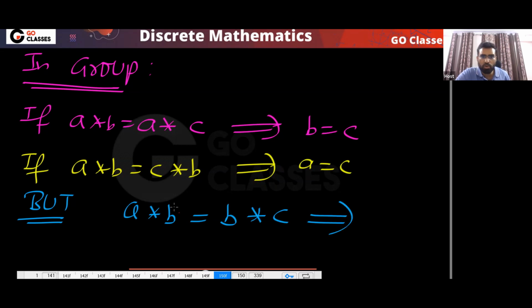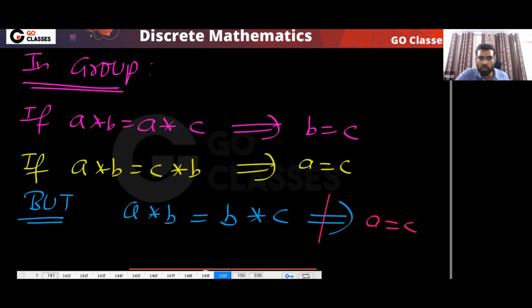Now here you don't do this. Please don't do this, because a group is not commutative. This you cannot do, and this does not imply that A equals C. So you can do left cancellation, you can do right cancellation, but you can't do this right and this left. This right and its left, you can't do because a group is not commutative.